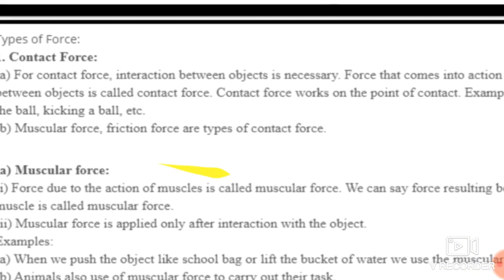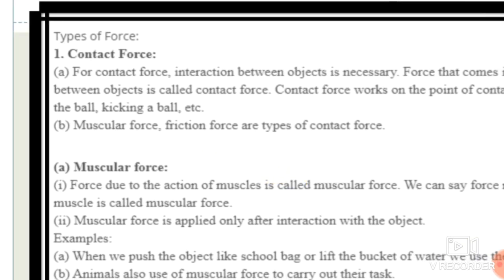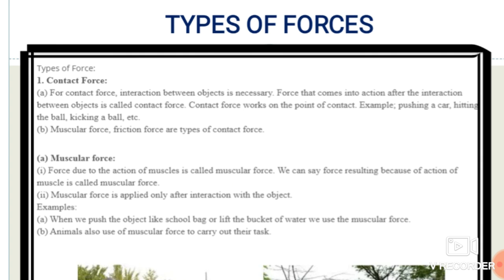See students, the first one is the contact force. For contact force, the interaction between two objects is necessary. The name contact itself indicates that there is contact between two objects. So for contact force, what is the first requirement? Interaction between two objects is necessary. The force that comes into action after the interaction between objects is called contact force. Suppose you interact two objects and due to that interaction the action occurs, that force is the contact force.